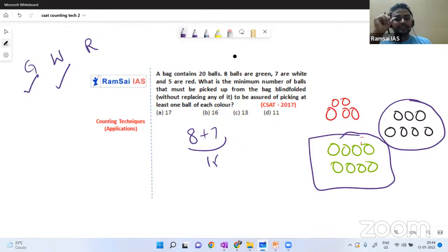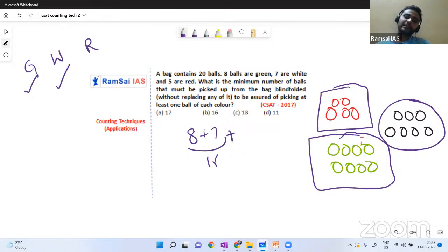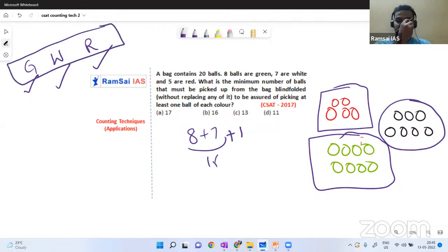Whatever the 16th ball you pick will be red only, because we are left with 5 balls only, and all 5 are red balls. So whatever the next ball you pick will be red, and our target will be fulfilled. So the minimum number of balls we have to pick is 16 to assure that we have all the colors.